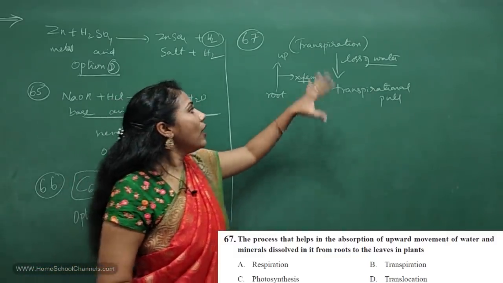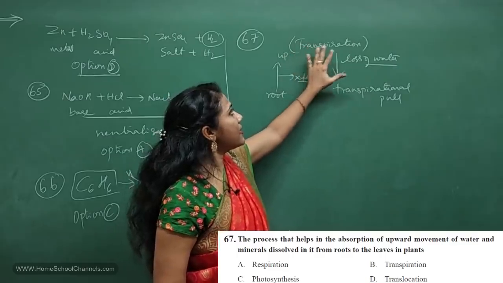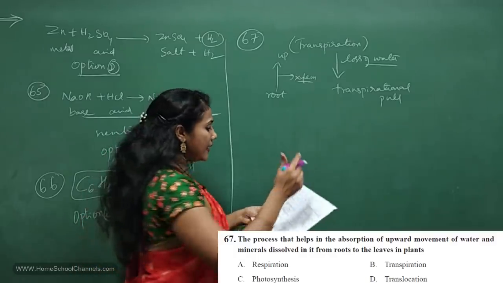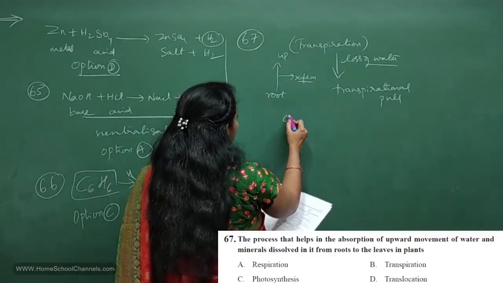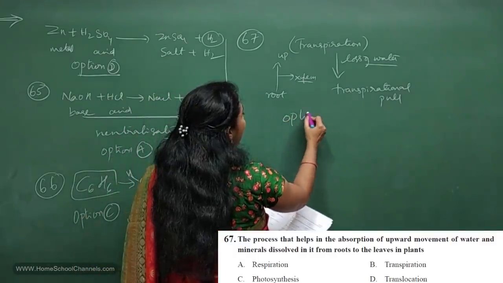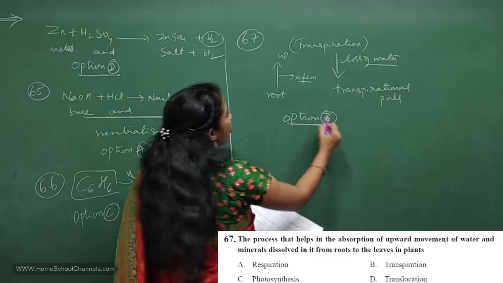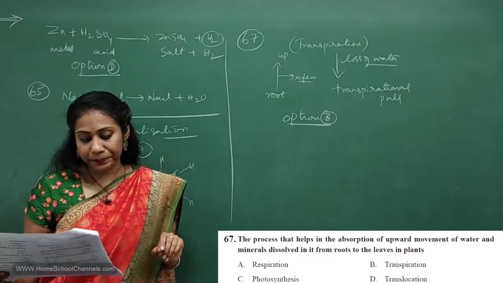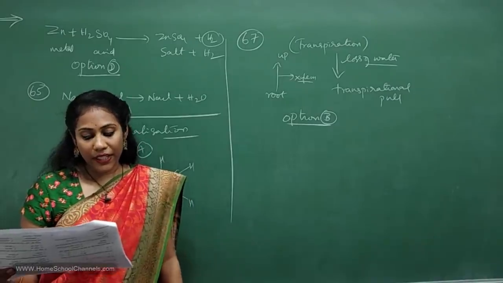So altogether, which is the process that's helping? Transpiration. So which is the option you would select? So for the 67th question, option B is the answer. So option B is the correct answer for the 67th question. Clear? Fine.